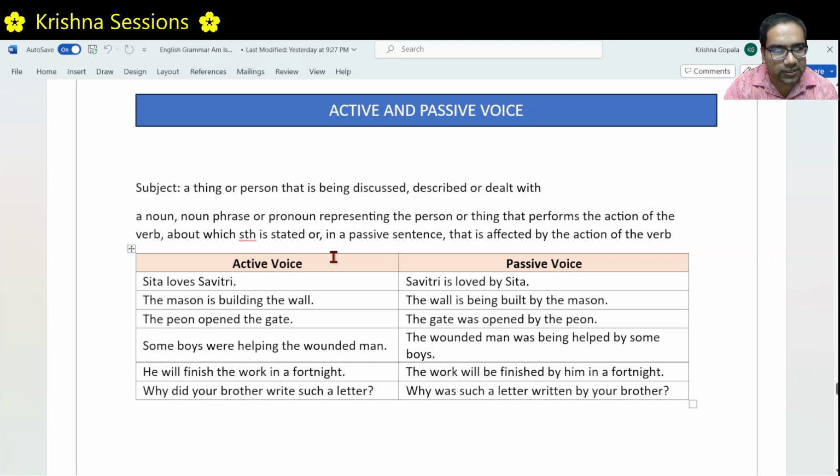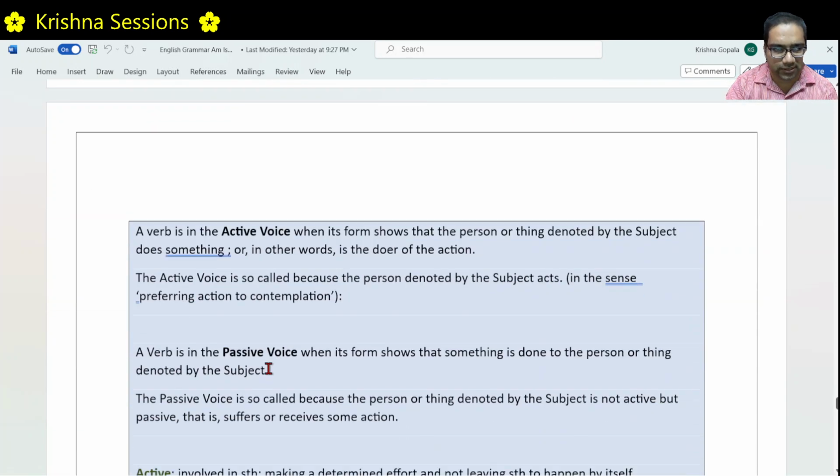Active voice is the voice where the subject is actively doing some work, whereas in passive voice, the subject is not doing the work. The subject is actually receiving the action of the verb. Subject means the main discussion or the main thing of the sentence, what we are discussing about in the sentence. In active voice, the subject acts, and in passive voice, the subject doesn't act. Rather, the subject is passive and receives the action. This is what we have discussed.